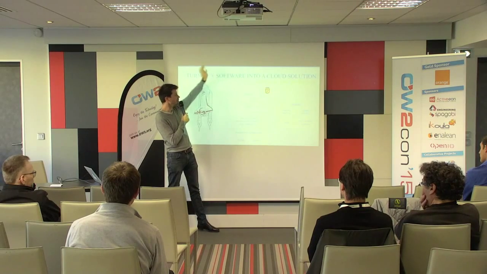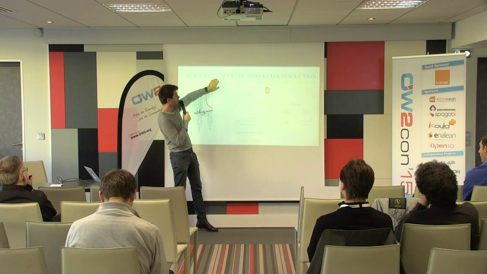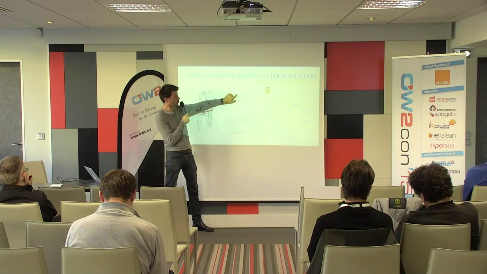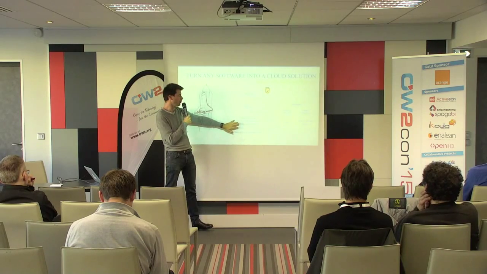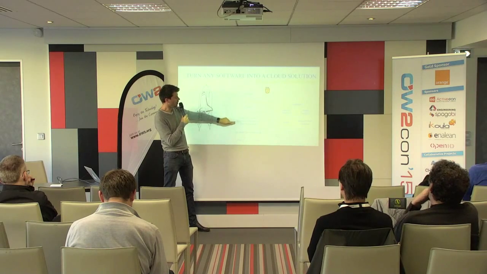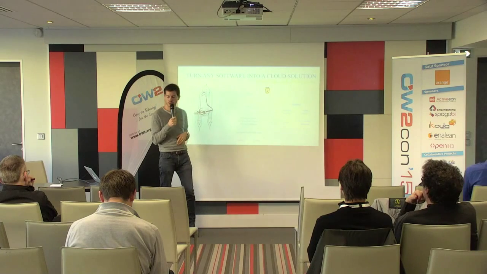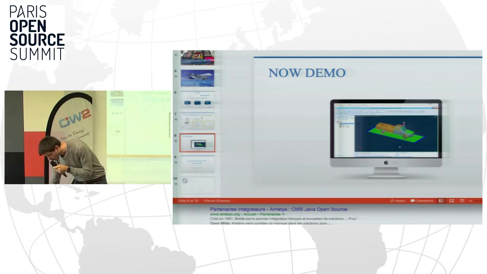For example, you have a SAP or a database or whatever running behind your firewall, on your information system. It's reachable through the laptop of the end user, but it's not reachable through a public cloud. So through this security gateway, your application deployed on the cloud can reach some internal information. So let's go for a 5-minute demo.